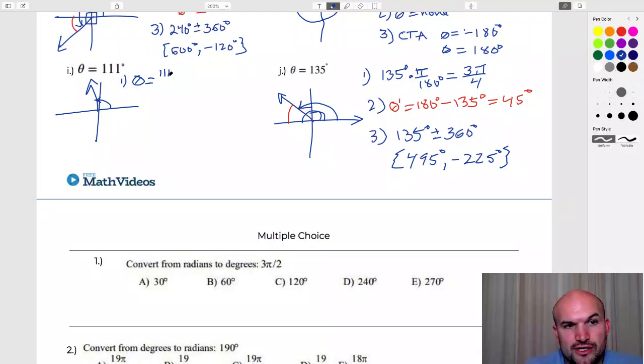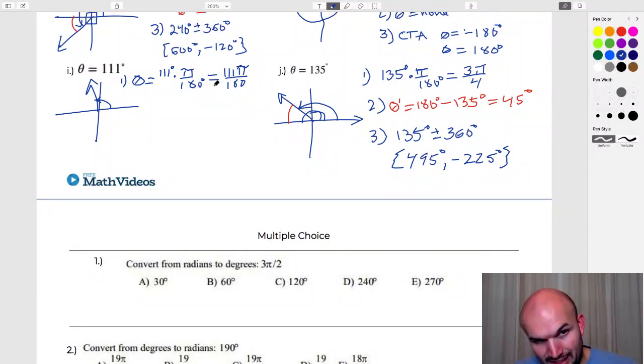It's going to be 111 degrees times pi over 180. The only thing that can really simplify out is the degree symbol. So I'm just going to be left with this fraction, 111 pi over 180, because I'm not aware of anything that divides into 111 as well as 180. If I'm wrong, please let me know, but as far as I can see, I don't see anything that's going to do that. So we'll just leave it like that.